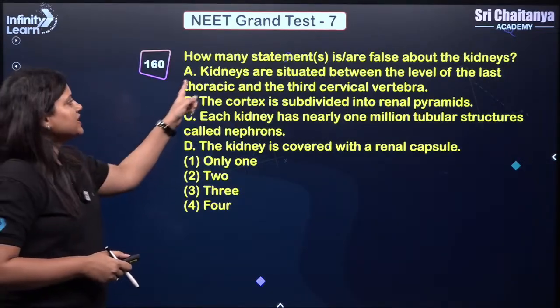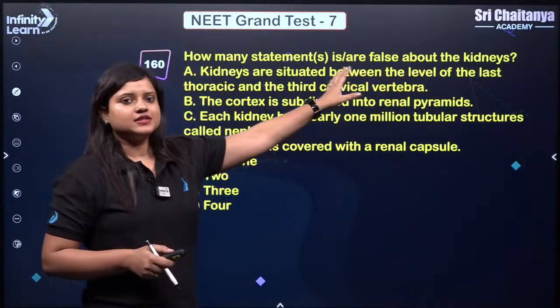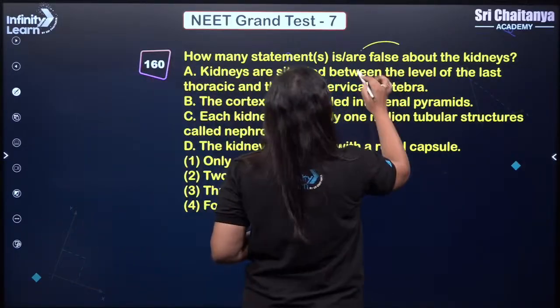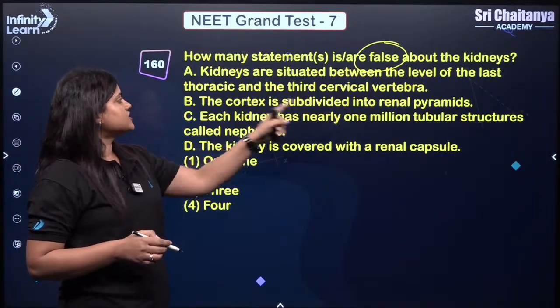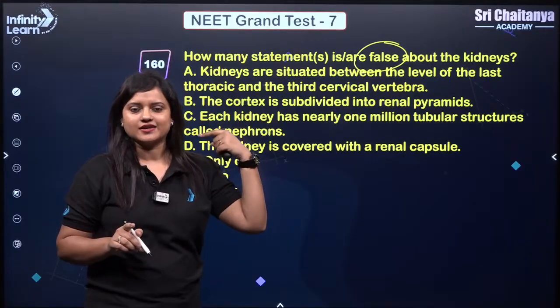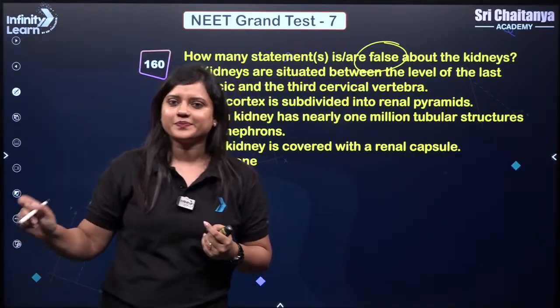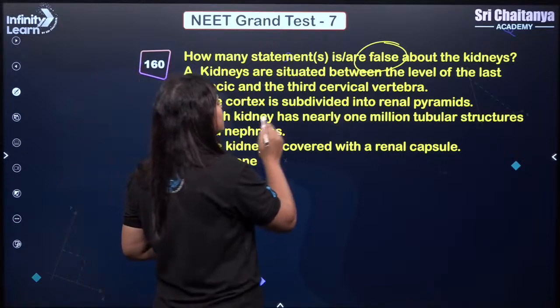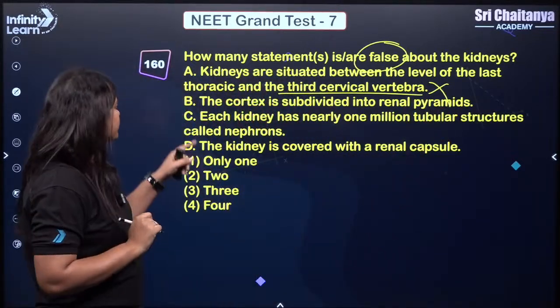Next. How many statements is or are false about kidneys? Again, let's mark this false. Kidneys are situated between the level of the last thoracic and the third cervical. No, cervical vertebrae are in the neck. So, it should be last thoracic and third lumbar vertebra. Yes or no? So, it should be third lumbar vertebra and not cervical vertebra.